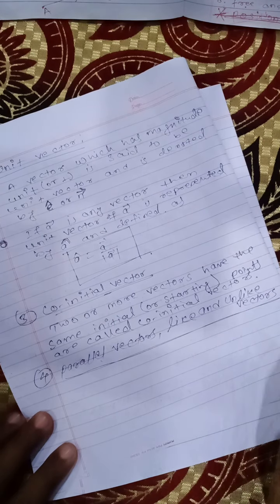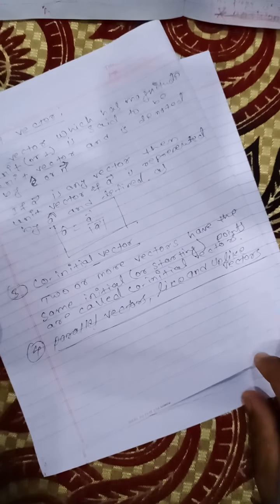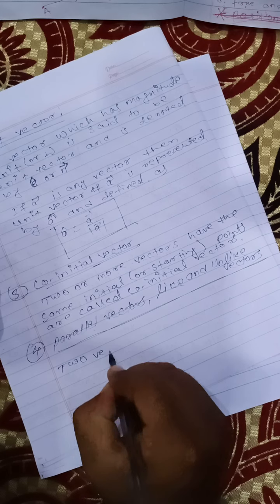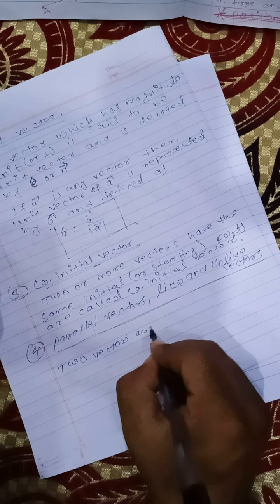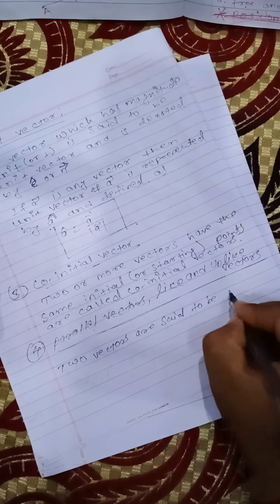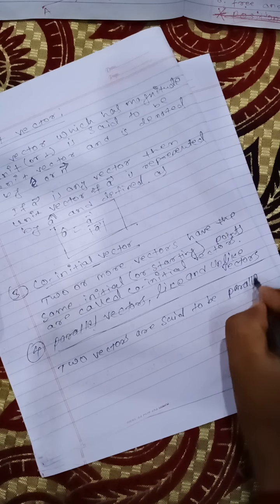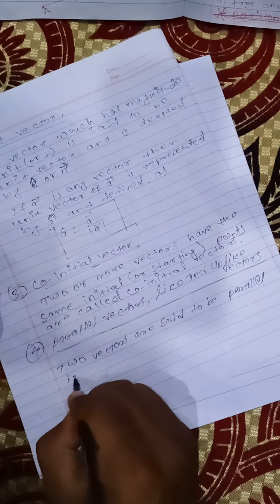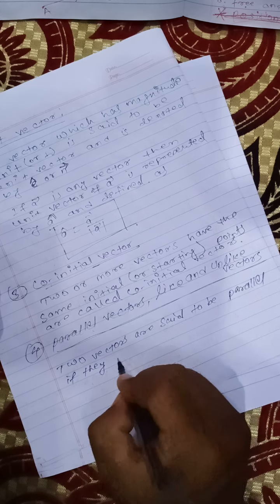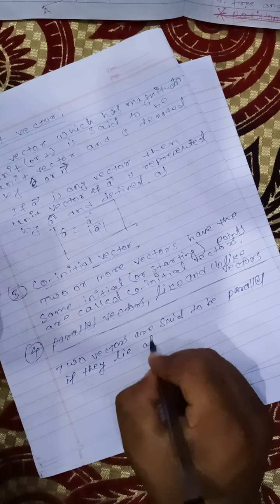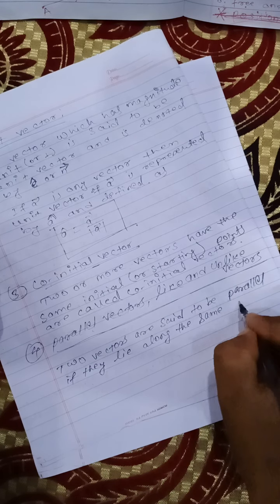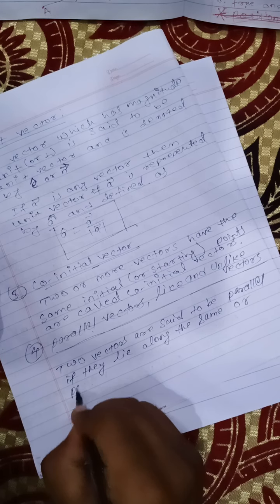What do you know about parallel vectors? Two vectors are said to be parallel if they lie along the same or parallel lines.